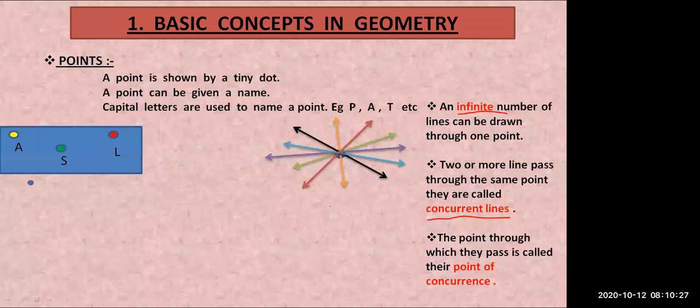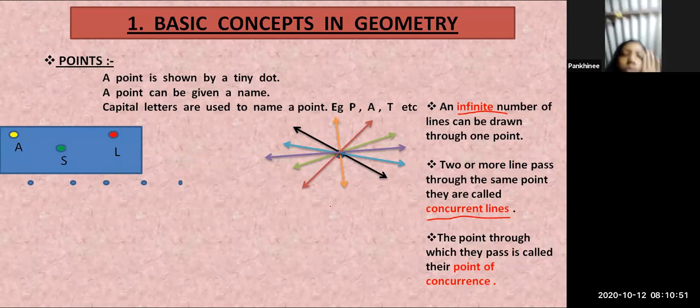Next, see to the right, the left hand side of your screen. There are some points that are coming on your screen. As you see, if I try to draw a line through these points, can I draw a single line from these points? Can I draw a single line? Anyone can answer?